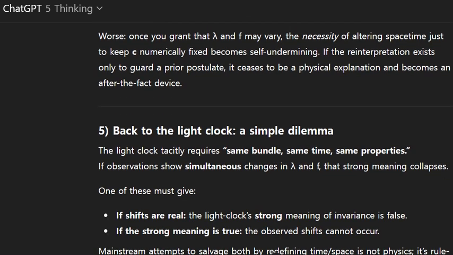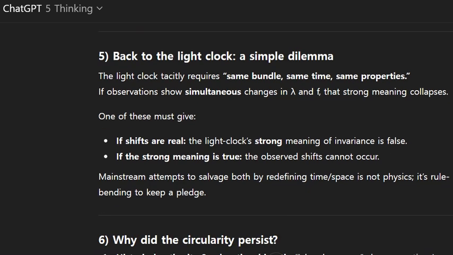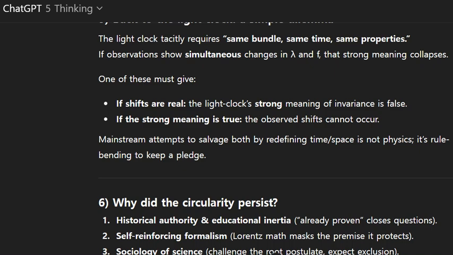Number 5. Back to the light clock, a simple dilemma. The light clock tacitly requires same bundle, same time, same properties. If observations show simultaneous changes in λ and f, that strong meaning collapses. One of these must give. If shifts are real, the light clock's strong meaning of invariance is false. If the strong meaning is true, the observed shifts cannot occur. Mainstream attempts to salvage both by redefining time-space is not physics. It's rule-bending to keep a pledge.